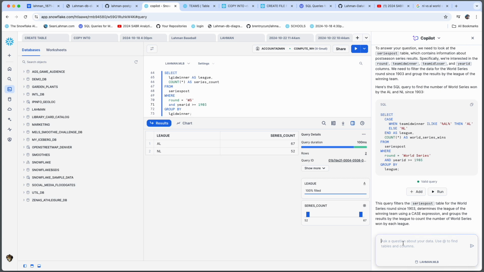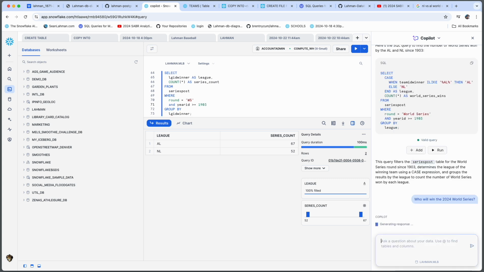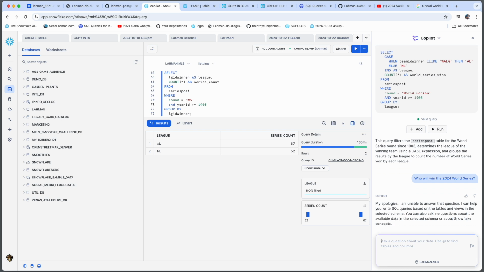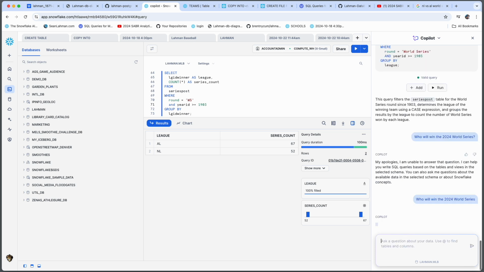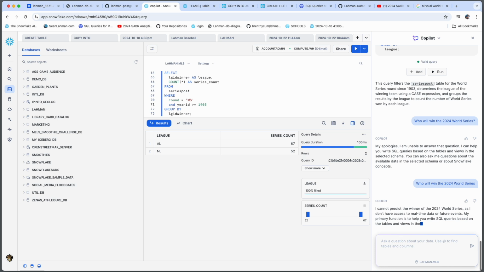Let's see if we can coax a prediction out of Copilot of who's going to win the 2024 World Series that begins this Friday. Is it going to be the Yankees or the Dodgers? And Copilot says, my apologies, I am unable to answer that question. The interesting thing here is I asked it the same prompt, but without the question mark, and it gives me a slightly different, more detailed answer.